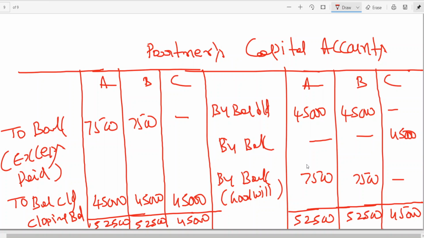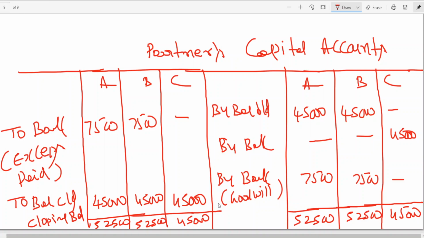Entry for goodwill: goodwill brought in by the new partner is credited to old partners according to their sacrificing ratio. In the problem, 60,000 has been given in total. That 60,000 consists of 45,000 towards share of capital and 15,000 towards share of goodwill. That goodwill is to be credited to old partners according to their sacrificing ratio, which is 1:1. That means in future A should maintain 45, B 45, C 45, because base capital was given. So A is having a total of 52,500, so is the case of B, and C 45.